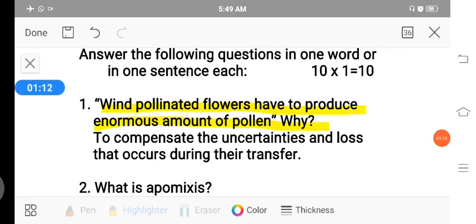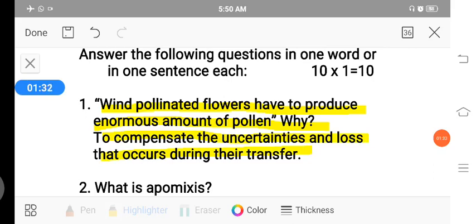Why are such flowers able to produce more pollen?